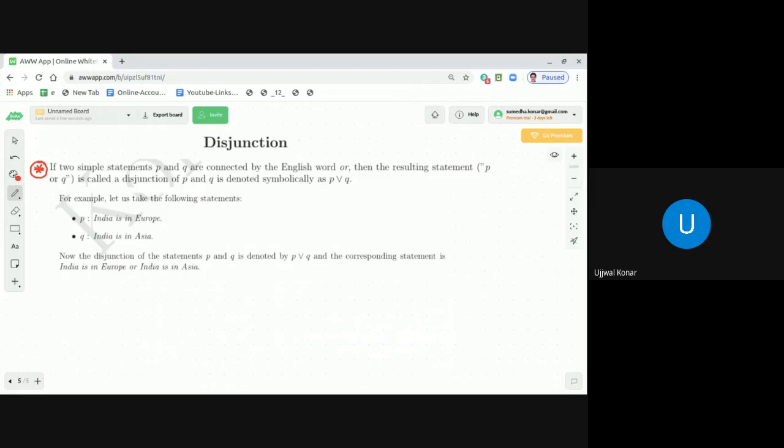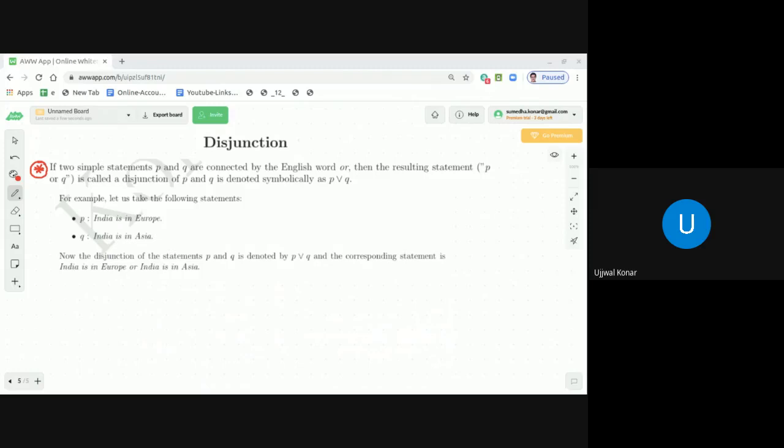And we'll see what is the truth value of that statement P or Q. That is, India is in Europe or India is in Asia. You see, dear students, the truth value of that statement is T. Why? Because India is in Asia. Okay, we know, but how this disjunction actually works in the context of mathematical logic, we are going to discuss now with the formal definition followed by the truth table.